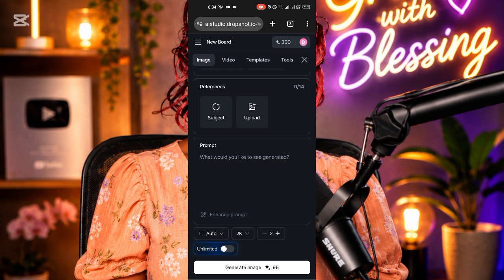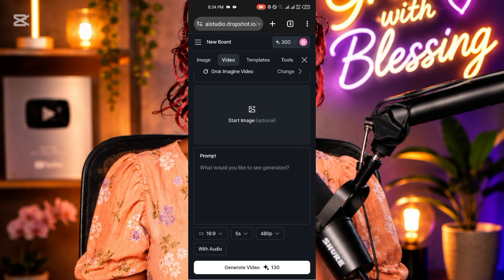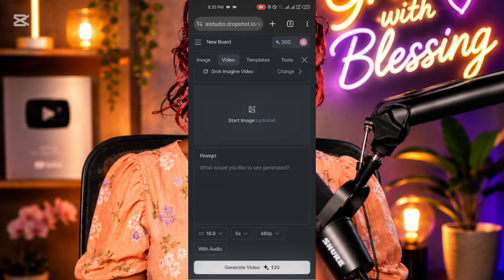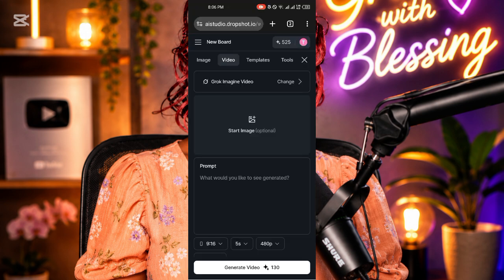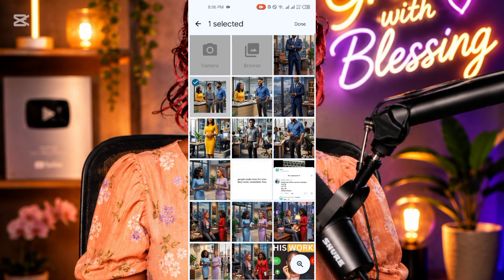So that is it. Now let's go back and just see how this is going to work. I'm going to copy. You can also even download image in 2K. You can see here now, images can be generated in 2K and 1K. So you can change the aspect ratio, 16:9, 1:1, 9:16, whatever you want to do, you can do it. Now let's go to generating this image.